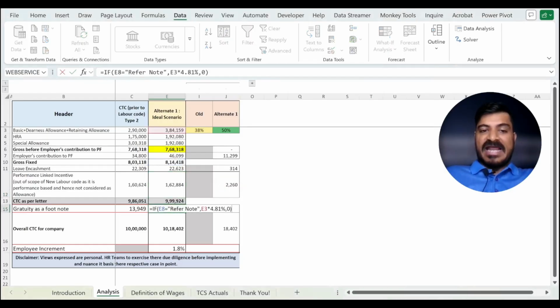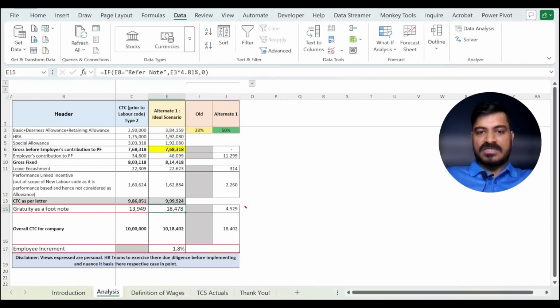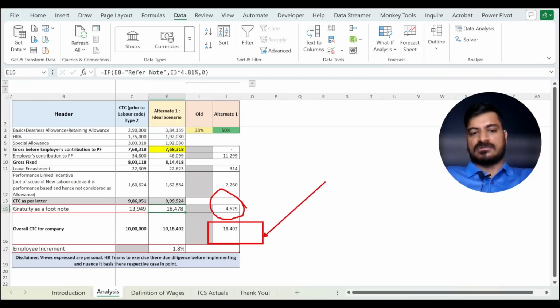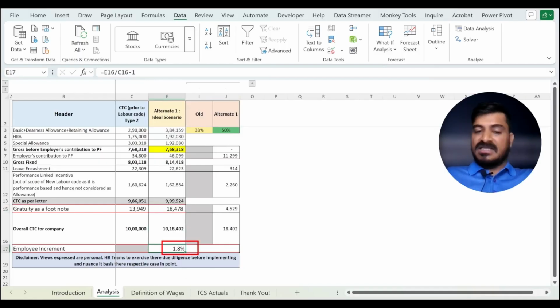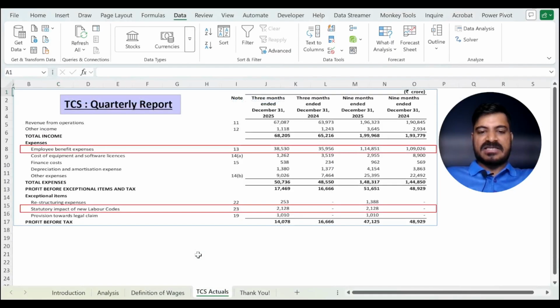Also, gratuity, which is 4.81% of your basic. Because your basic has been revised, you will end up making more money even on that, to the extent of 4,500 rupees. And if you see the overall maths, you will end up making 18,400 rupees more at the overall CTC level. This is what large organizations have actually followed, including TCS. And the percentage increase is roughly 1.8%. A similar percentage is there for TCS also.